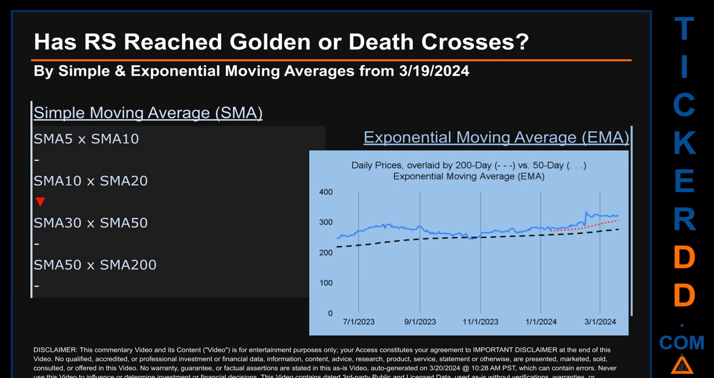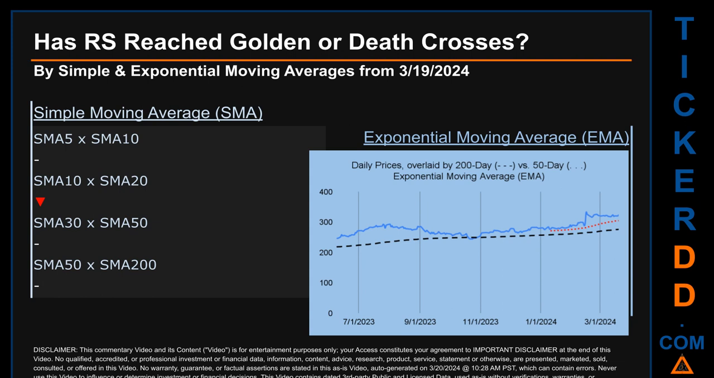Has RS price reached golden or death crosses? Golden cross and death cross are basic signals that compare average prices across two specified trade day ranges, a short-term versus a long-term range. For example, 5-day versus 10 trade days. Essentially, a golden cross is a bullish signal. It appears when a ticker's short-term moving average crosses above its long-term average. Vice versa, a death cross is a bearish signal when the short-term crosses below its long-term moving average.